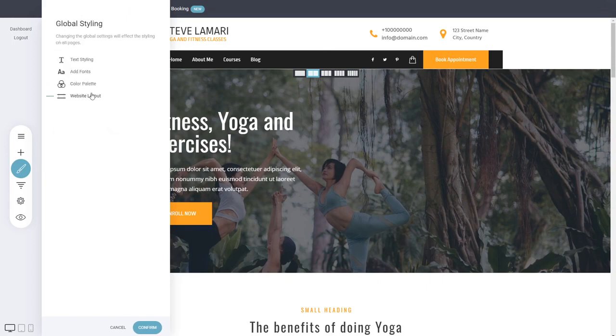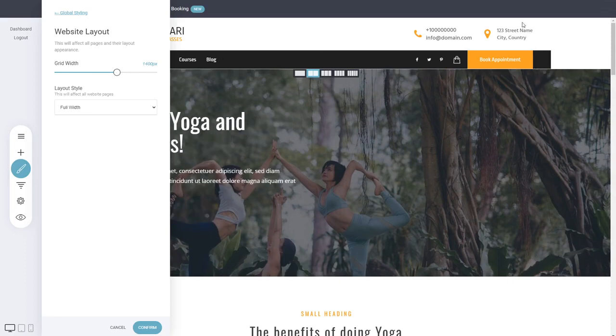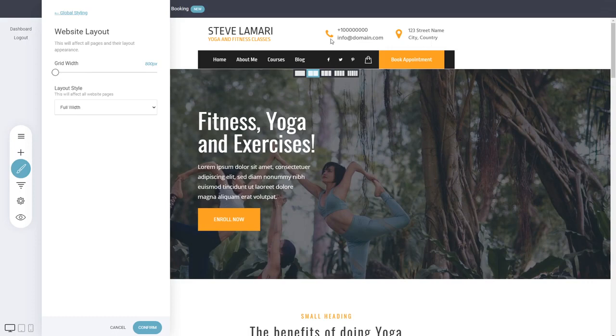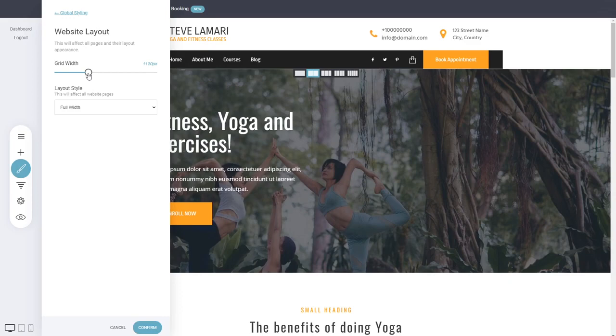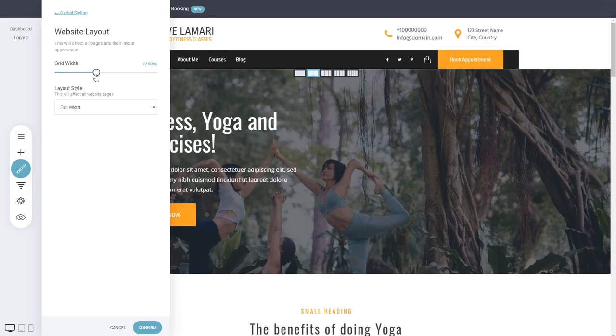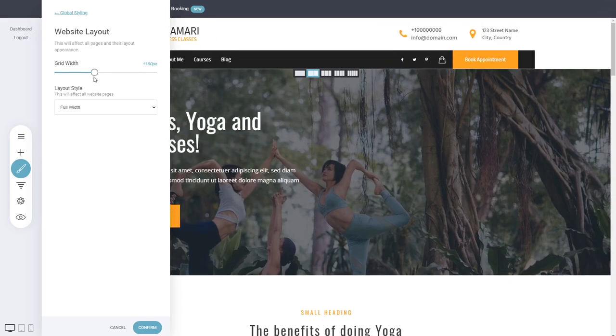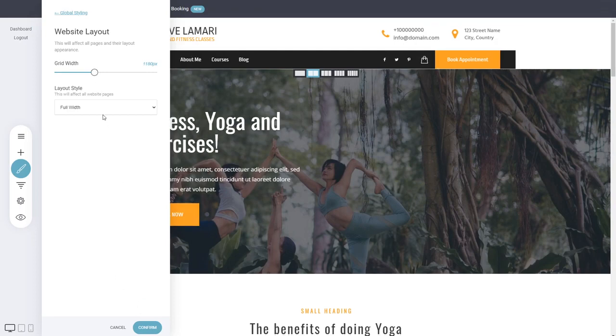The other thing, and very important, is the layout. It's basic things, but you can basically design how stretched your pages are. So you can make it even more stretched out if you wish to have it more to the sides, or more narrow, like this maybe, for some reason, although it's very old style to have such narrow websites. But yeah, around 1100, or 1200, or 1300 is usually the popular design choice.